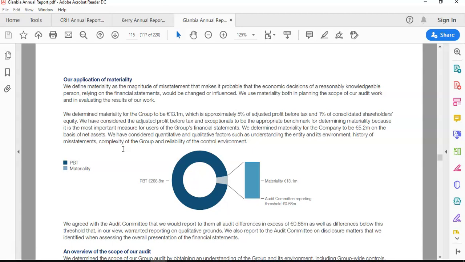Again, there's a bit of scope in terms of if you voluntarily want to put it in, but it just depends on the size of them. We're not worried about an error of 20,000 if the company has 200 million of profit. So it's only material errors that you're interested in.